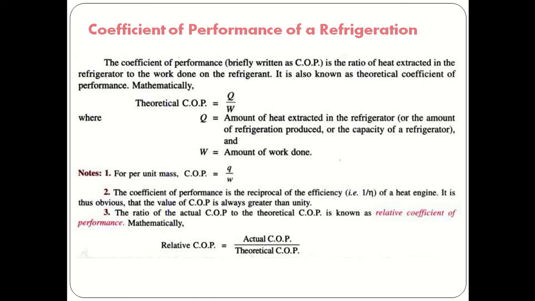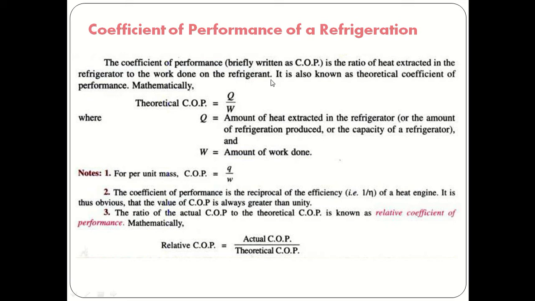Now we'll see that the performance of the refrigeration will be measured by using the coefficient of performance. Just like the performance of a heat engine is measured in terms of efficiency, the performance of the refrigerator will be measured in terms of coefficient of performance. So what is coefficient of performance?